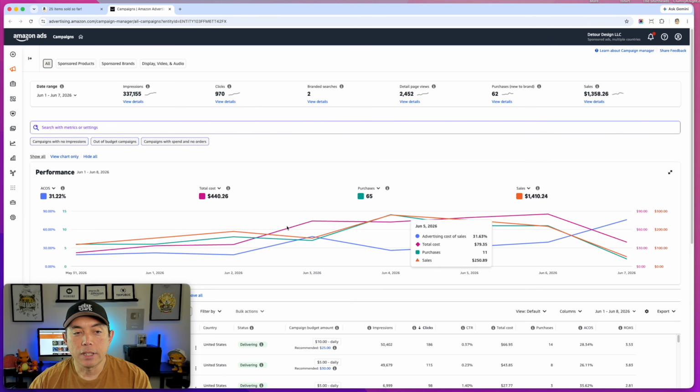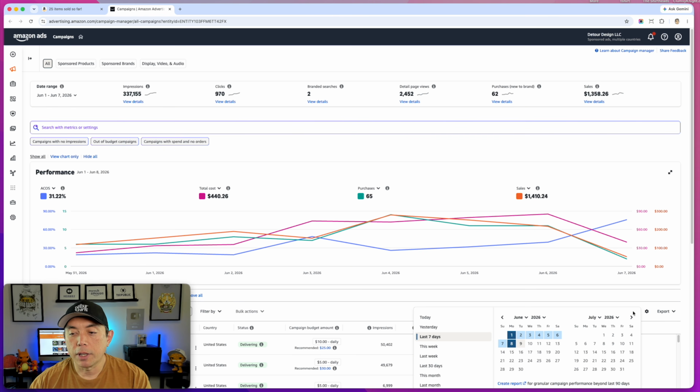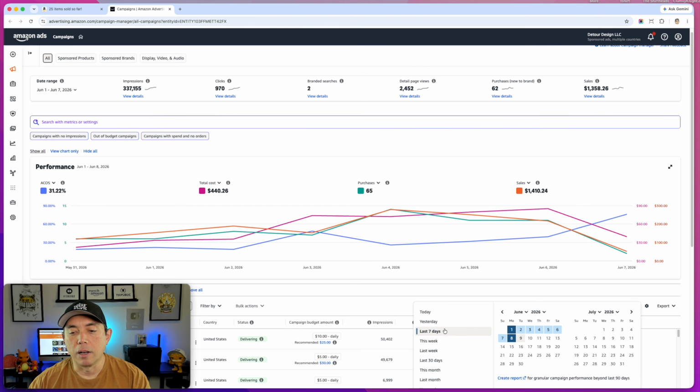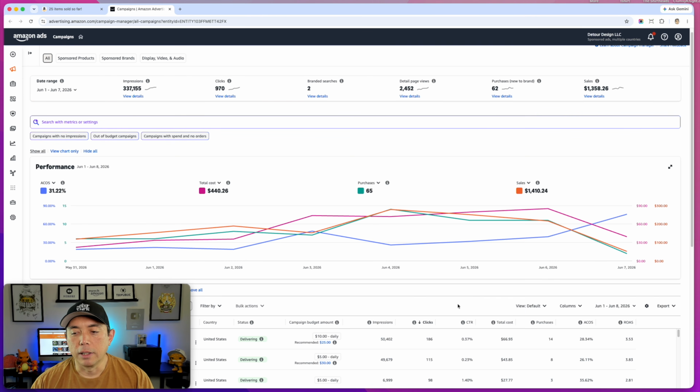By default, you'll see this, and you'll have all your ads below here in a table. You'll have a drop down here. I think by default it's lifetime, but I like last 7 days, and last 7 days is really good. And the other one is either yesterday or today. I use those three. Sometimes I use lifetime just to see what sold in the past, but right now for what we're doing, I like using last 7 days. So next thing you want to do is set up an ad. So I'm going to show you how to do that.